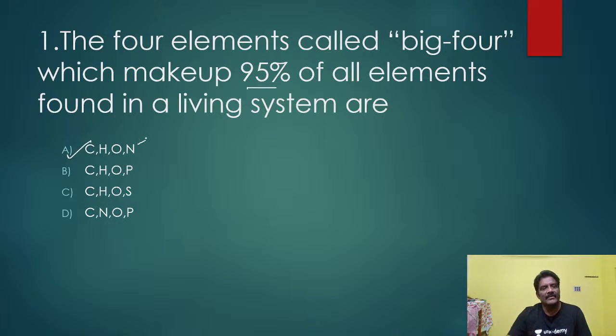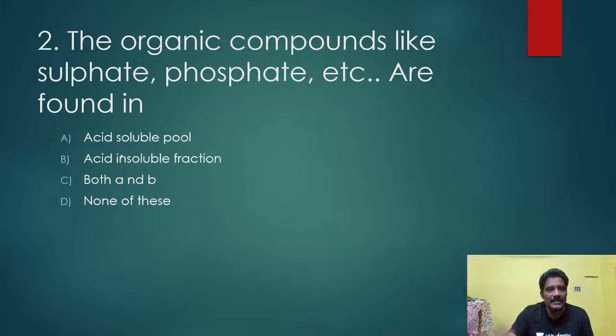These are the components of biomolecules: carbohydrates, proteins, and lipids. These biomolecules are made up of carbon, hydrogen, oxygen, nitrogen. Biomolecules means carbohydrates, proteins, lipids. So this is the right answer. Next, coming to another question.